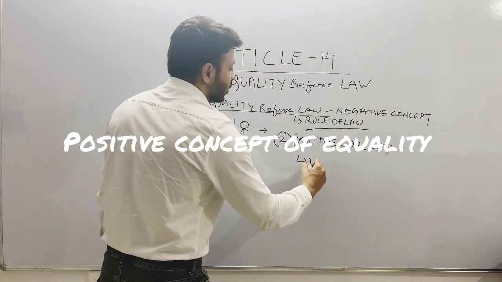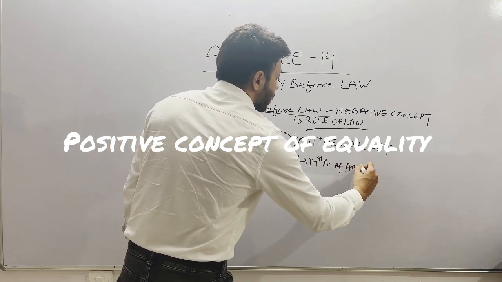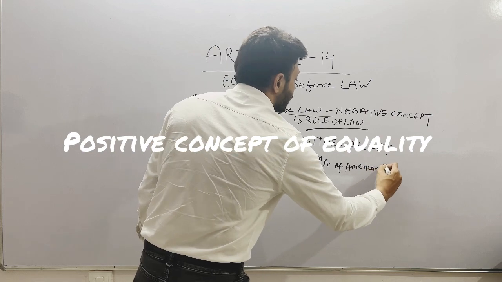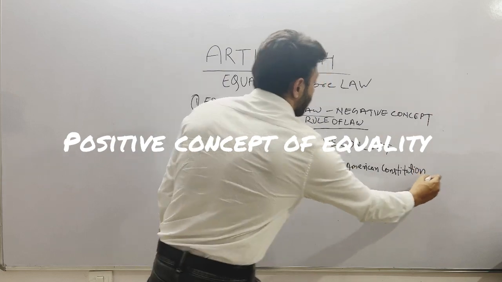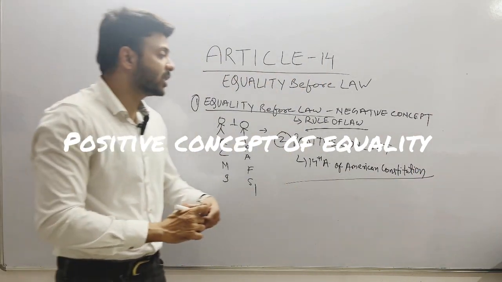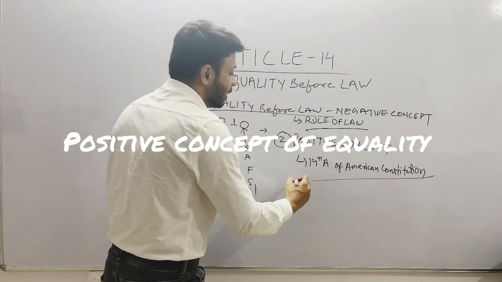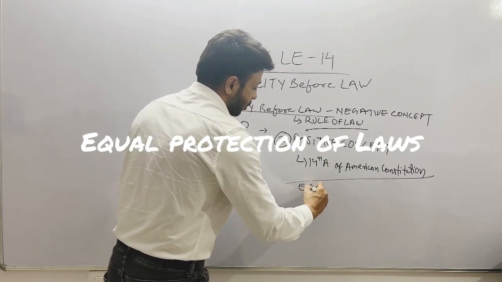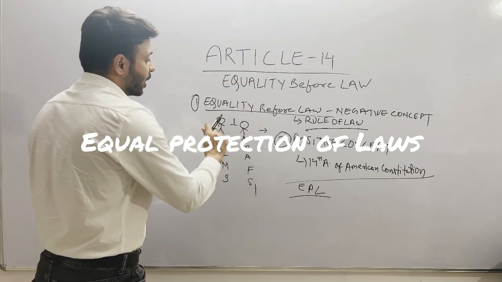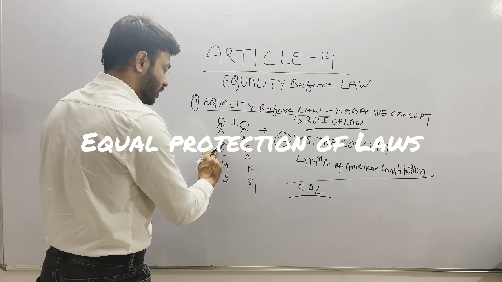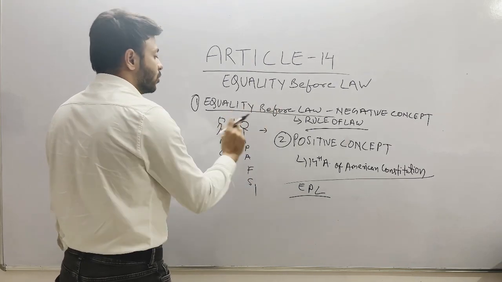This is taken from the 14th Amendment of the American Constitution. The positive concept, as I told you earlier, the positive concept of Article 14 is equal protection of laws, which means that if these two individuals are unequal, that means if this is a child and this is an adult, then we cannot apply the same law to both of them.